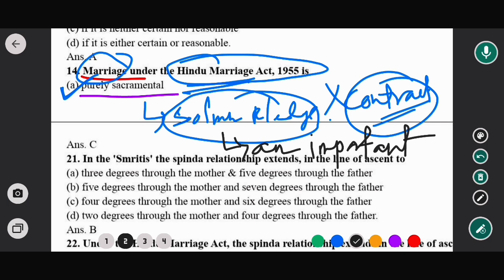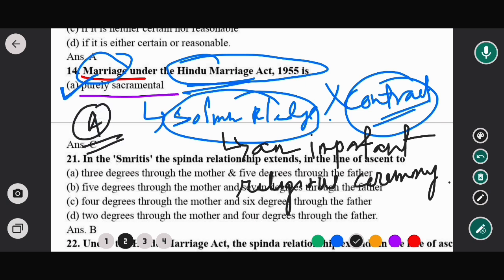So in this case, option A would be the correct answer. Now moving to the next question.